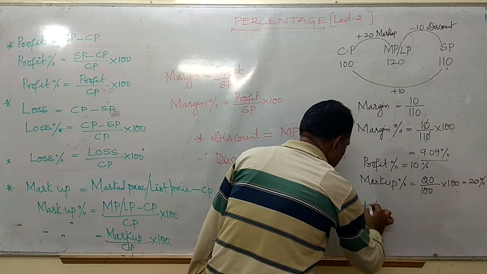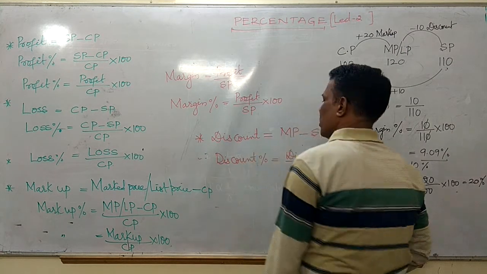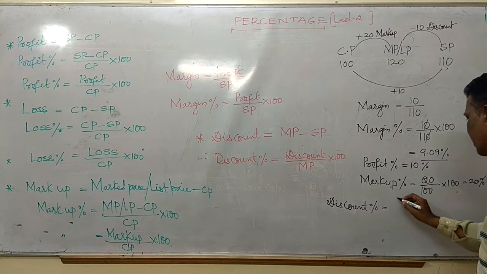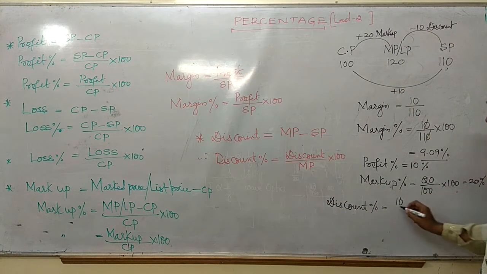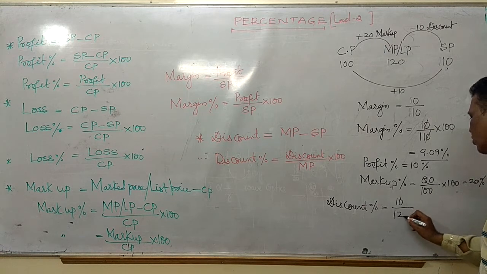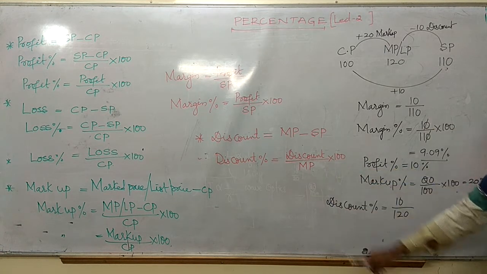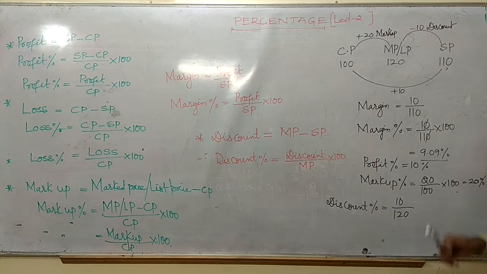Discount percentage is equal to how much discount I have given, 10 rupees, on how much? On 120, friends. Markup means marked price is 120. On 120 I have given 10 rupees discount.